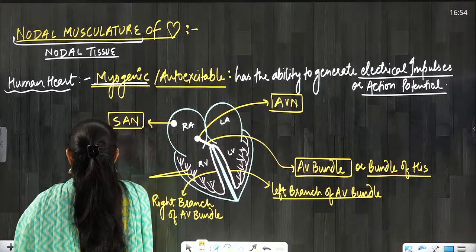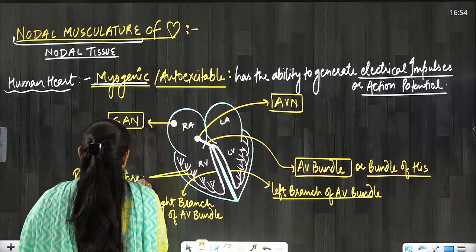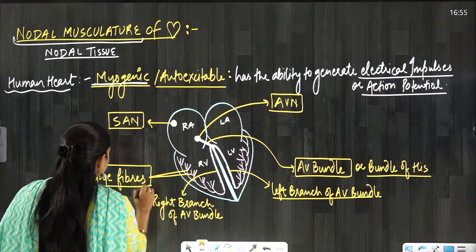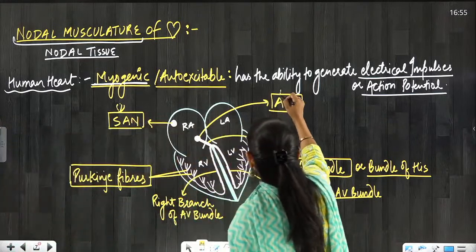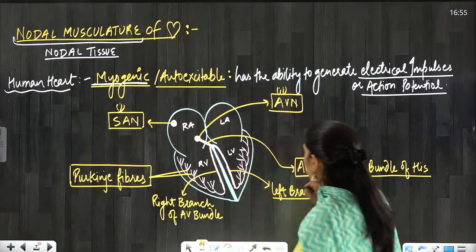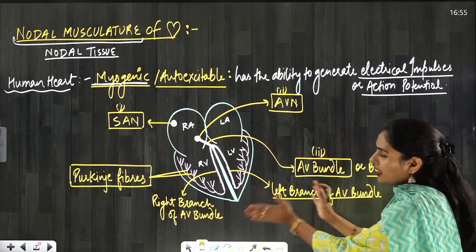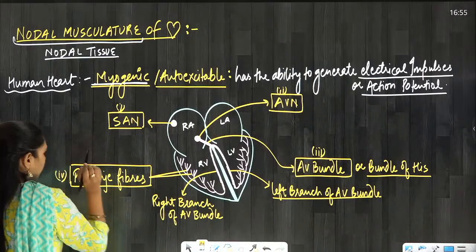These are known as what? Purkinje fibers. So there are four important things. One is SAN, sinoatrial node. Second is AVN, atrioventricular node. Third is the AV bundle, which divides into two branches, and the fourth is Purkinje fibers.